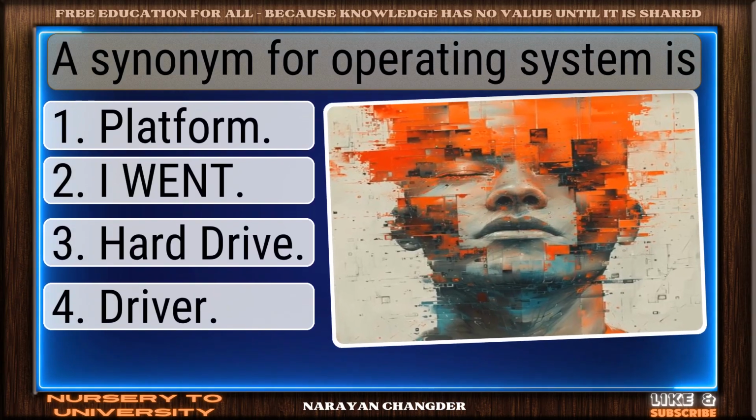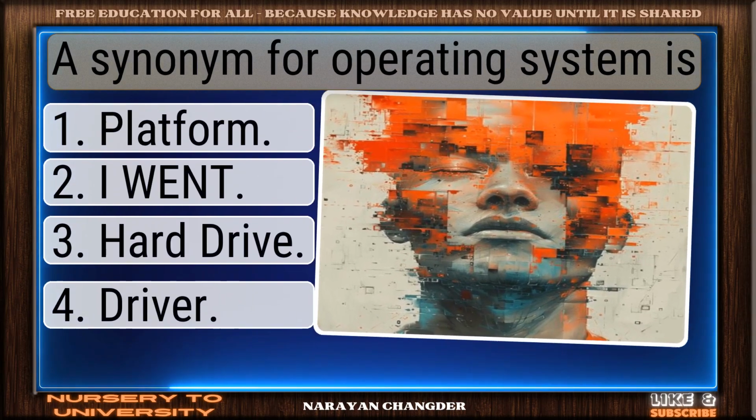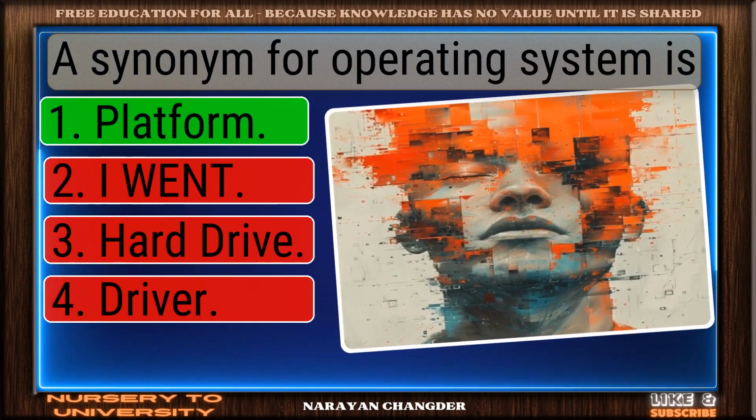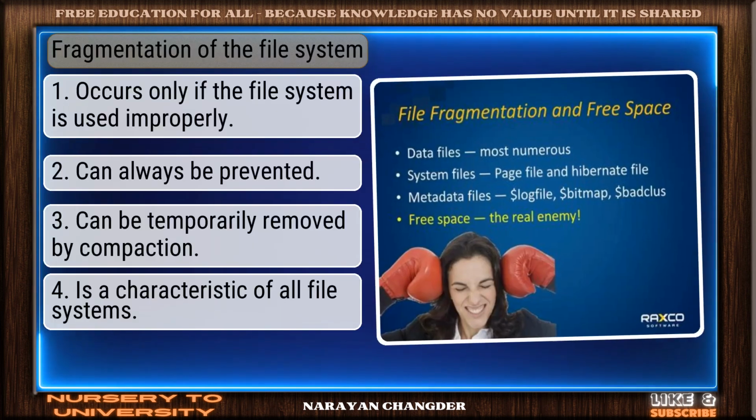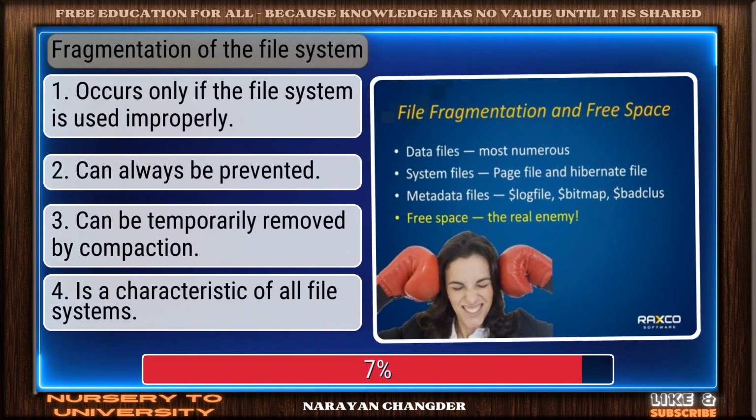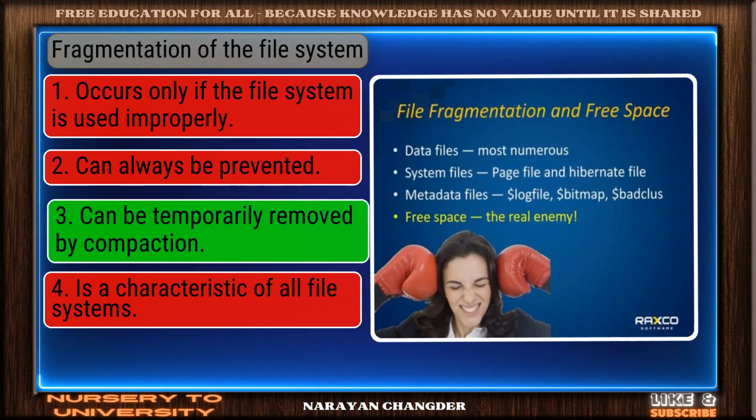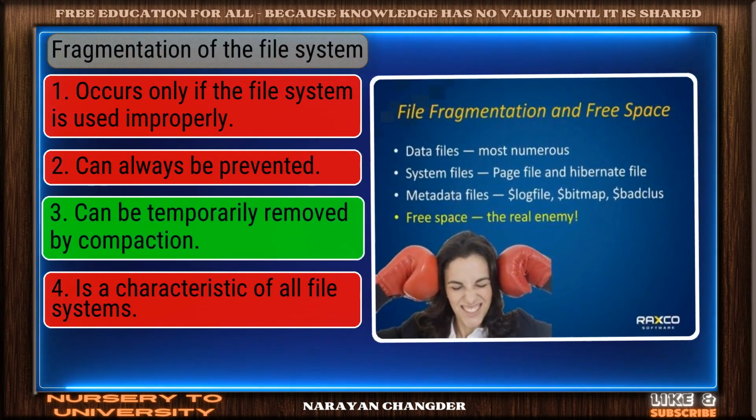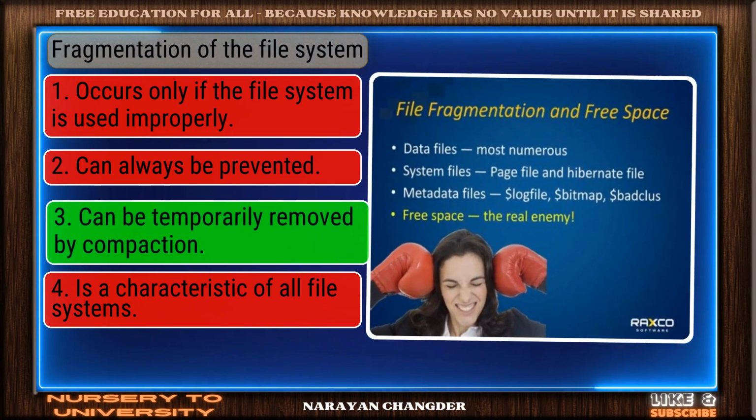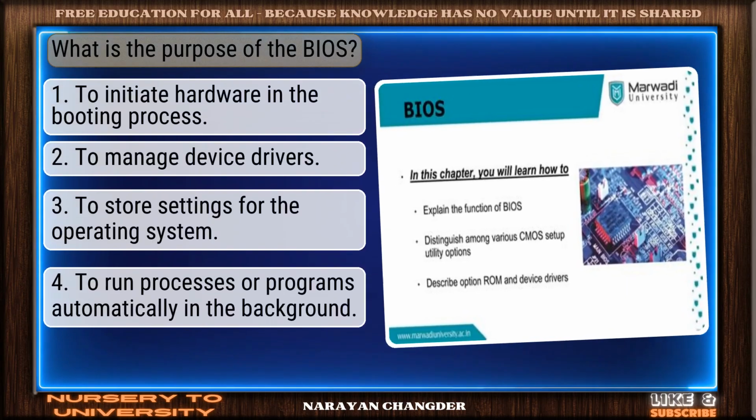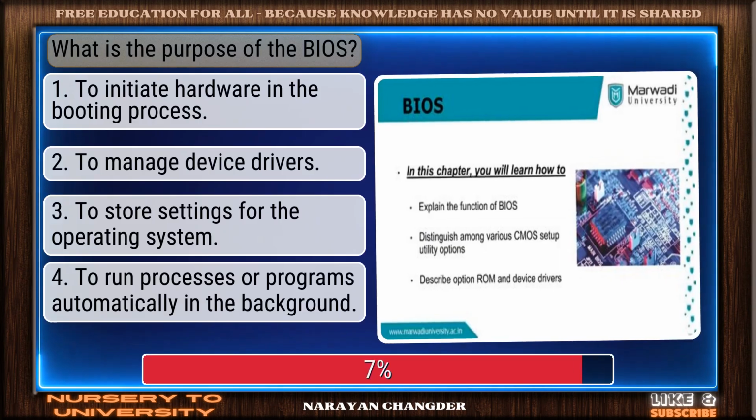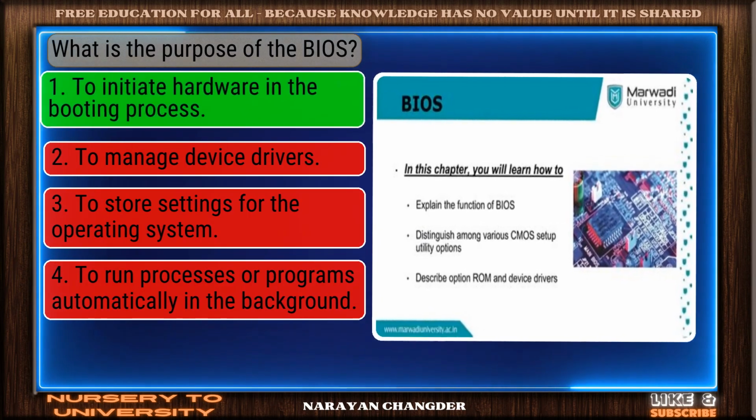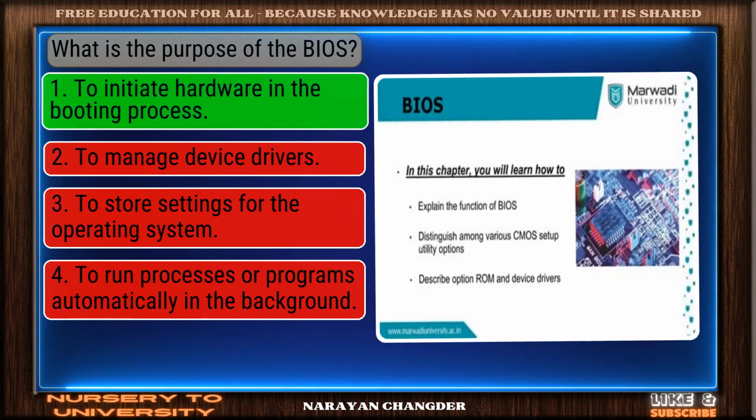Question number 43. A synonym for operating system is... Well picked. Platform is the correct answer. Question number 44. Fragmentation of the file system. Perfect. Can be temporarily removed by compaction is the correct choice. Question number 45. What is the purpose of the BIOS? Well reasoned. To initiate hardware in the booting process is the correct choice.